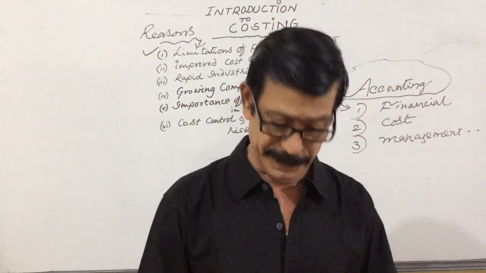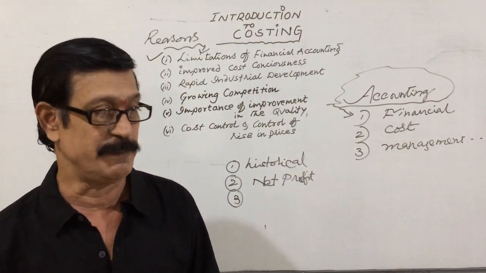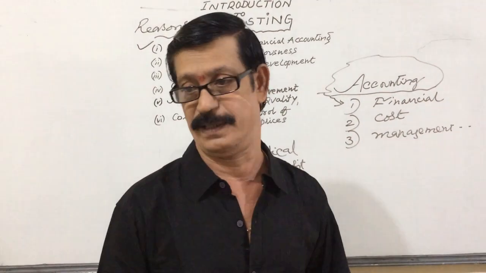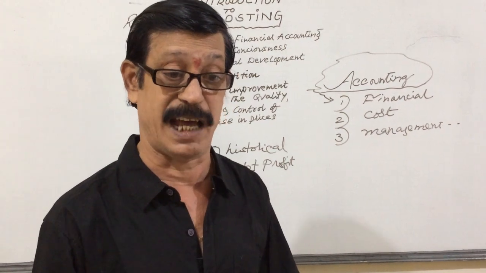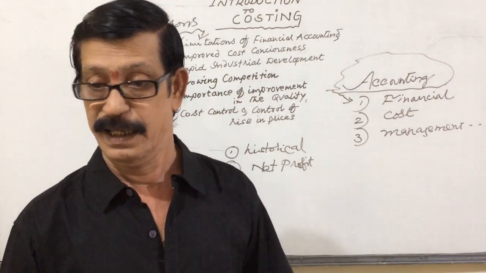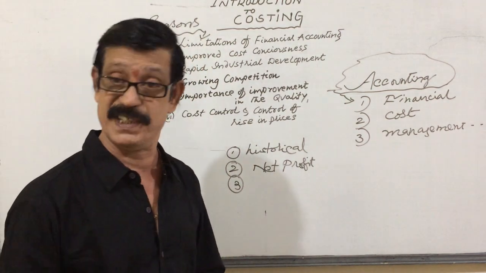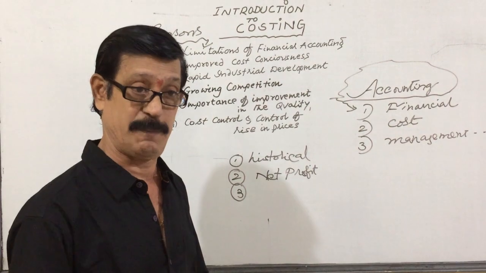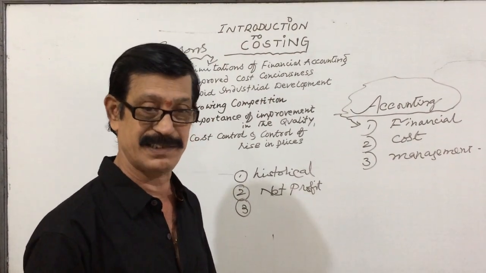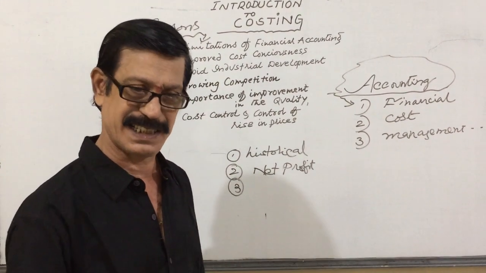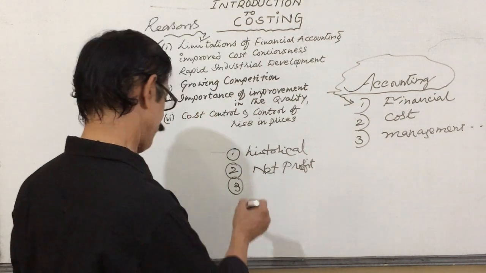Next, financial accounting takes only quantitative information. It may not consider qualitative information. Understanding? Whatever you can measure in terms of money is recorded in accountancy. We are not taking into consideration things like efficiency of the labor, efficiency of the management, operating capacity, whether the workers are working according to their capacity or not. These are not taken into consideration. We are just taking the quantitative information. Understand?